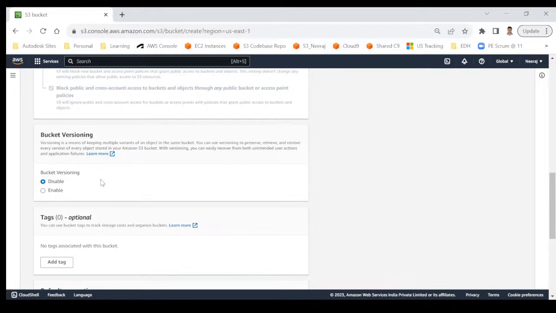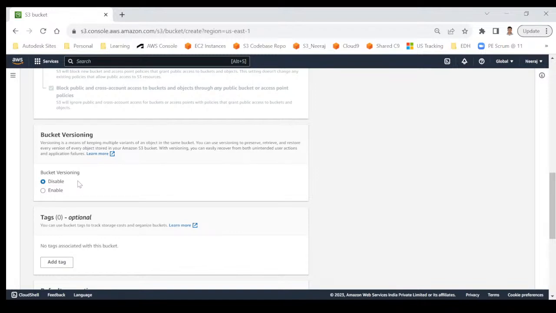That is possible. Now the point is, when you are uploading the file again, will it replace the existing file? That's a good point. It all depends upon your requirement. If you want to retain only the latest file, you can keep bucket versioning disabled. But sometimes the requirement is that as and when I upload a new file with the same name, I don't want to replace it.